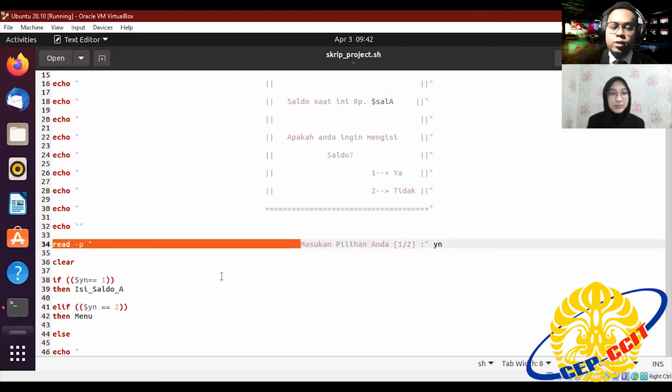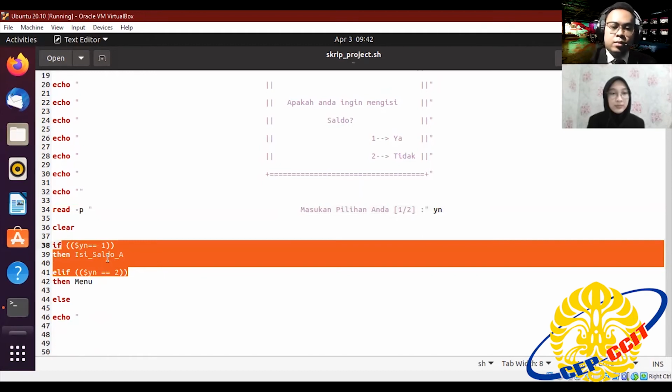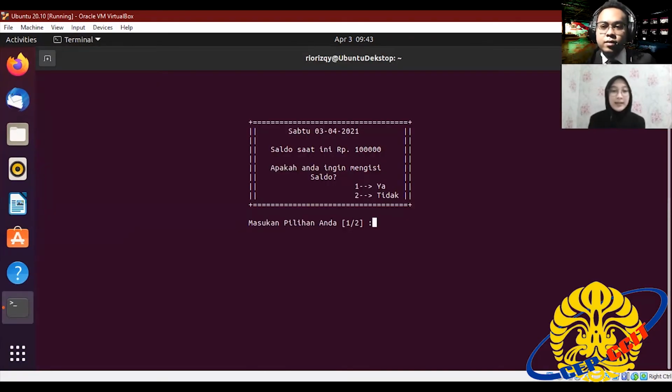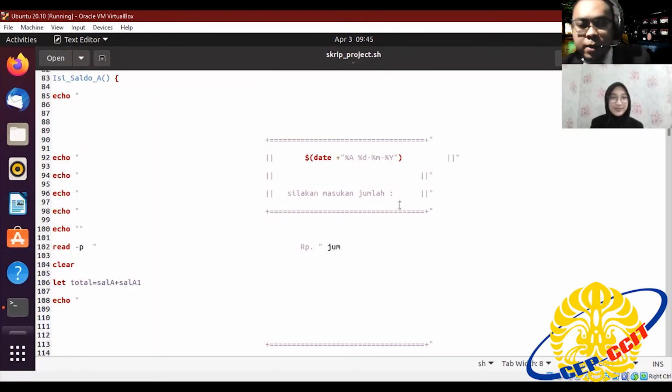And then we make if and elif, and do not forget the menu function. This is for filling the amount of top up or balance. And if we want to top up our balance, just select one and fill the amount. Okay, let's continue to the code.